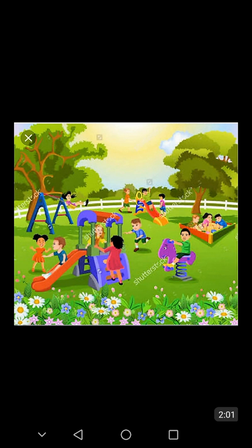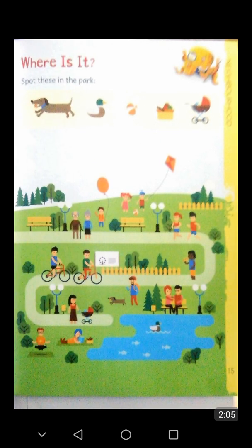After this, now open page number 15 of your I Can Explorer book number 4. On this page, students, you see various objects and people in the park.